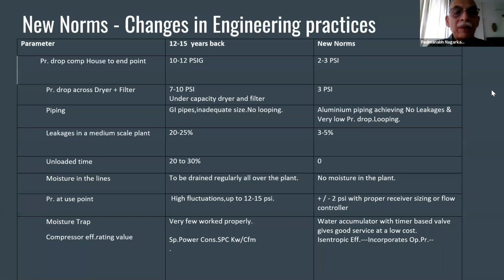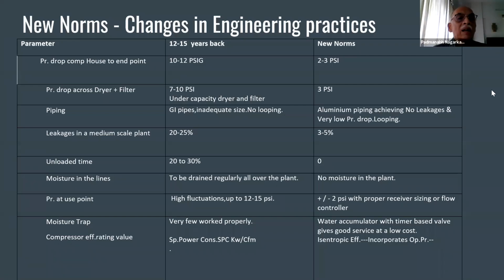Moisture traps. There was no importance of moisture traps in the plant. People never thought this was something that consumes a lot of energy. Very few worked, and you would find many of them leaking. But now, with the new practices, you can have a water accumulator, which gives good service at a low cost. We'll come to that, what a water accumulator is.